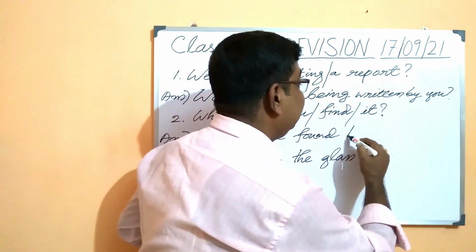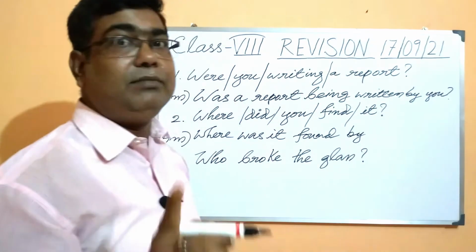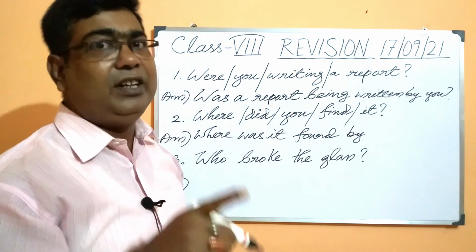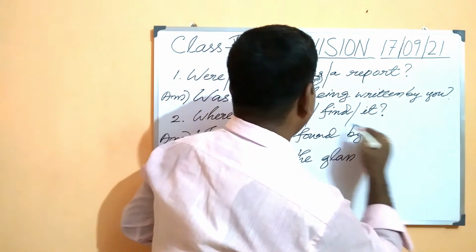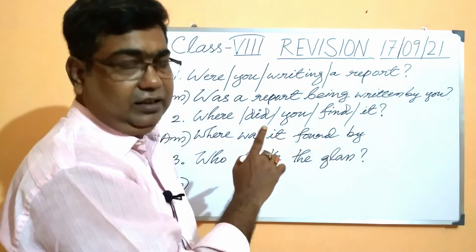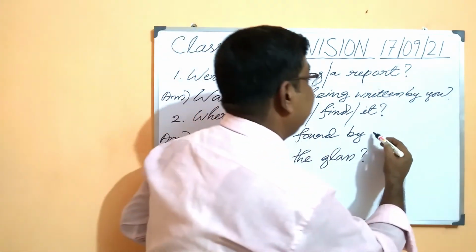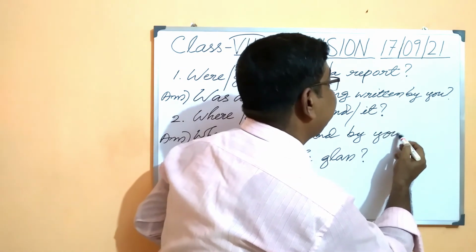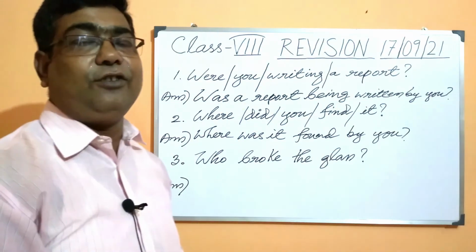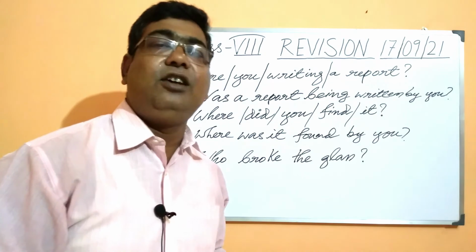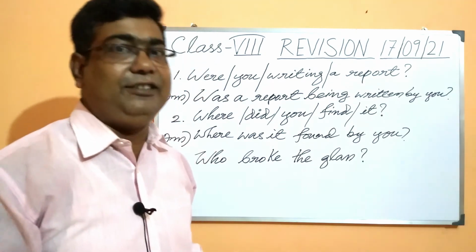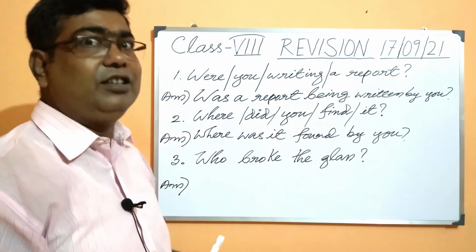And finally the subject will become the object in the form of the agent. So in the subject was you. So here it is becoming the object in the form of by you. So here we have transformed the second sentence from active voice to passive voice. Hope all of you have understood it.